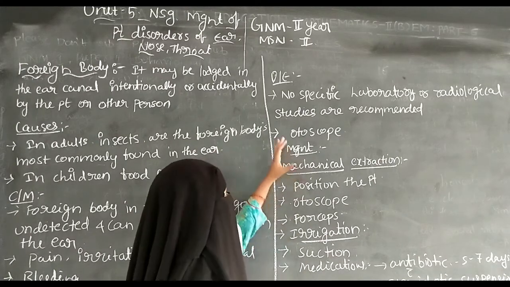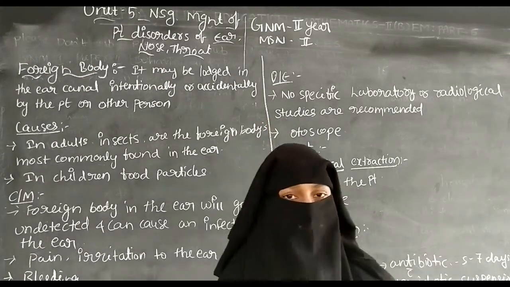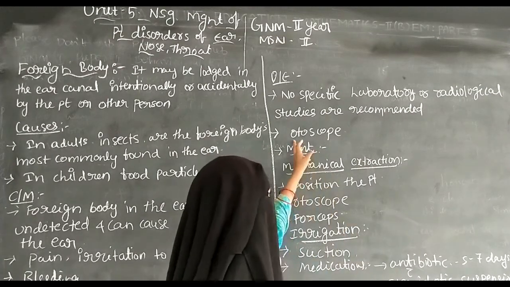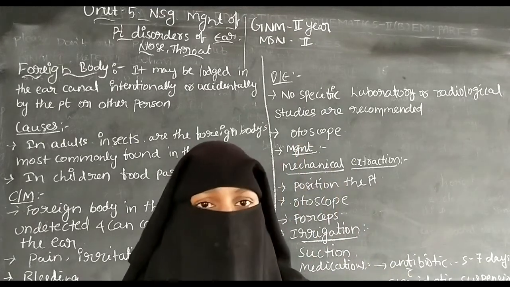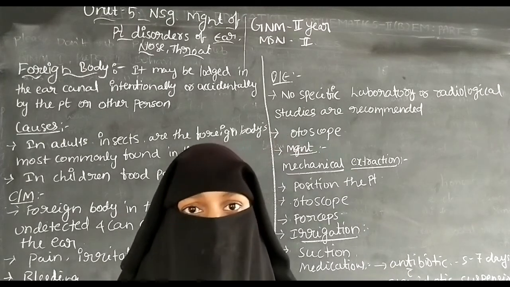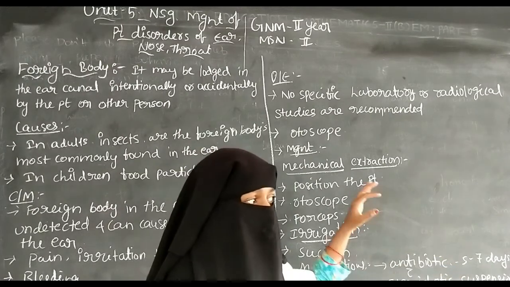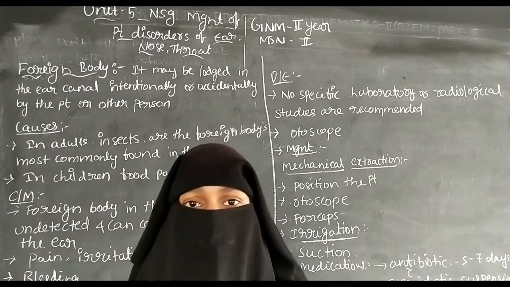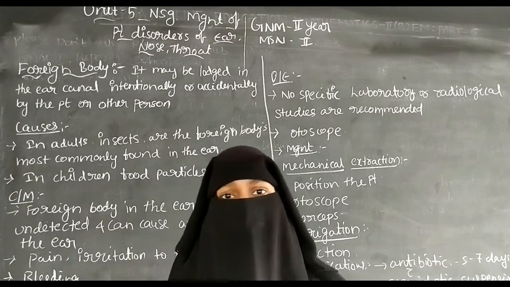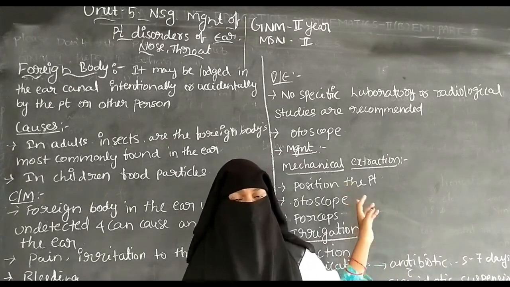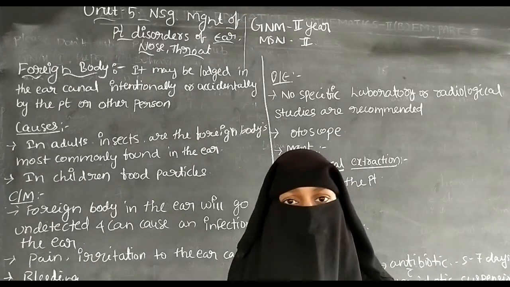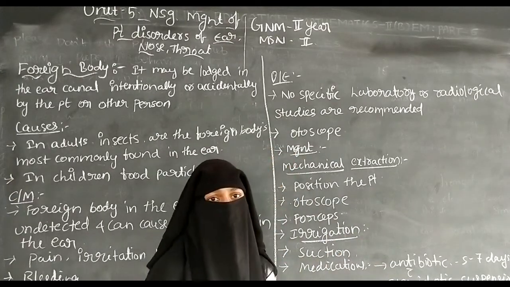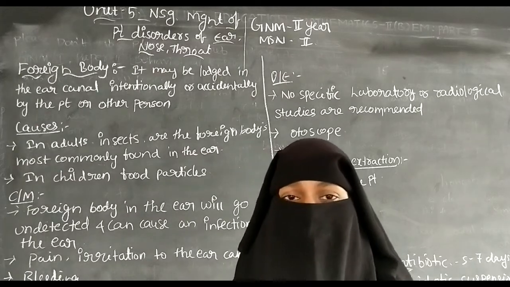So specific diagnostic evaluation అనేది ఉండదు. సో దీన్ని ఆటోస్కోప్ ద్వారా మనం చెవి లోపల ఏదైతే ఫారెన్ బాడీ అనేది ఉంటుందో దాన్ని ఆటోస్కోప్ ద్వారా మనం గుర్తించవచ్చు. The otoscope can be used to detect the foreign bodies in the ear canal. By the otoscope we can visualize the internal ear structure, the parts of the inner ear.